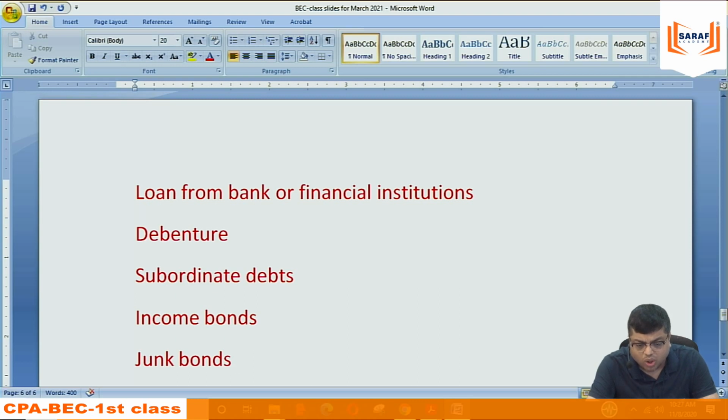They generally don't offer long-term loan on current assets. Because if you give security of inventory, receivables and all that, then generally the loan which we are getting is a short-term loan, which we need to repay within 6 months, cash credit, overdraft, like that. When we go for long-term loans from banks or financial institutions, generally we need to offer the long-term assets. If we don't have security, we will not be getting that.